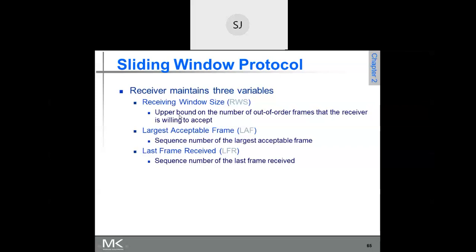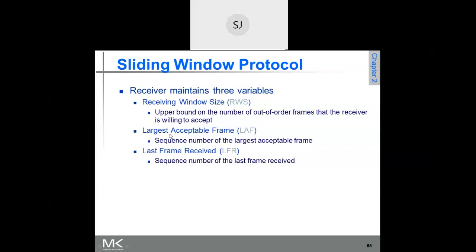I have sent 11; before 11, 12 may reach. Out of order, the receiver should be able to accept because it can buffer it.